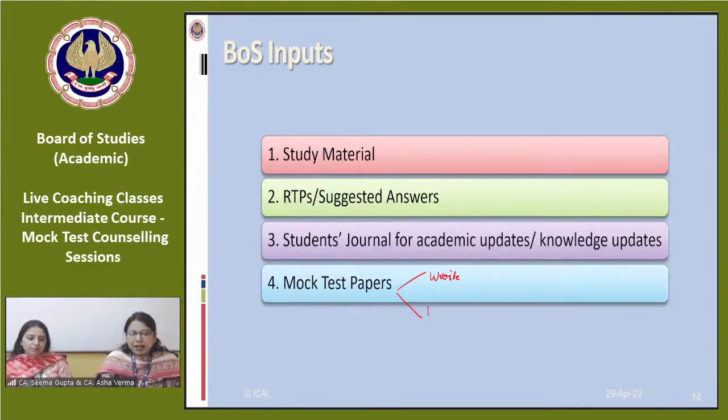If you have not attempted the question papers in the branches, you can refer to our website. You can download the question papers and attempt them, and the answers are also available on the website, which you can refer to. You can know the area of your deficiency, where you are lacking, where you need to improve. You can self-evaluate yourself.